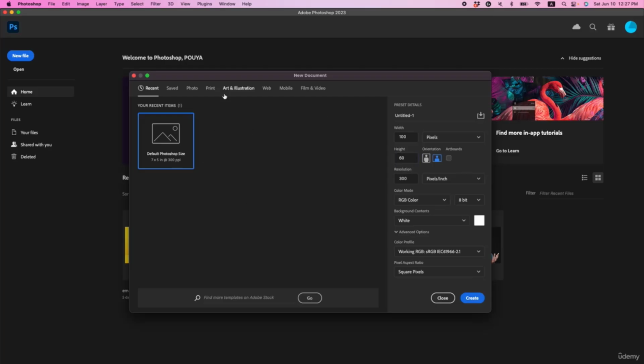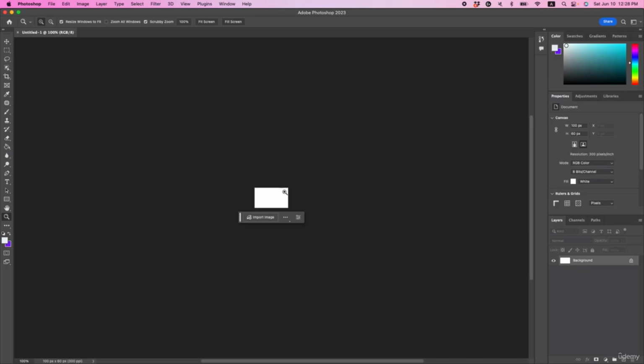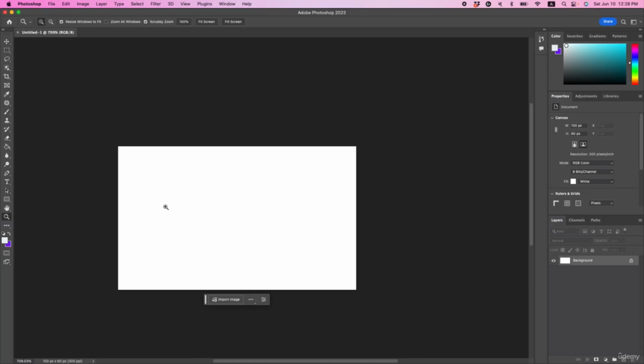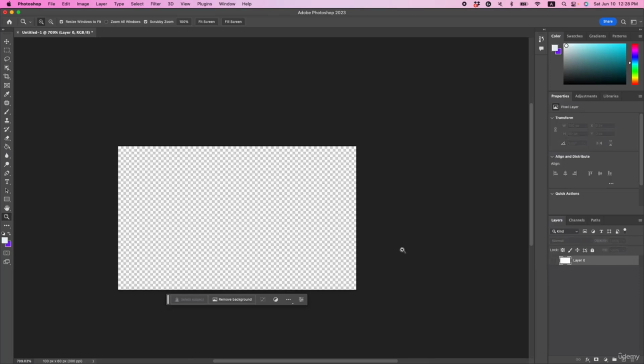All right, so here we are in Photoshop. I'm creating a new page with pixels, and the width is 100 pixels and the height is 60 pixels, okay? And I'm going to zoom in, and here, let's turn off the background, and let's write down a light text.